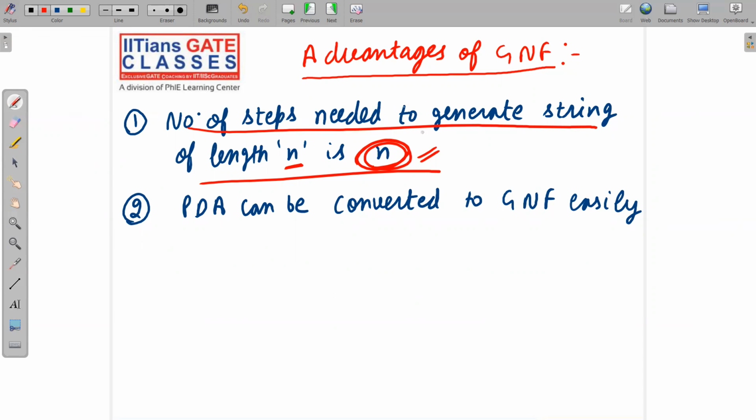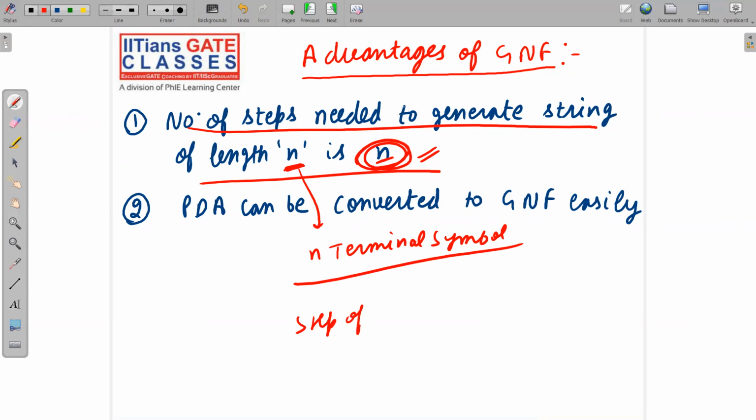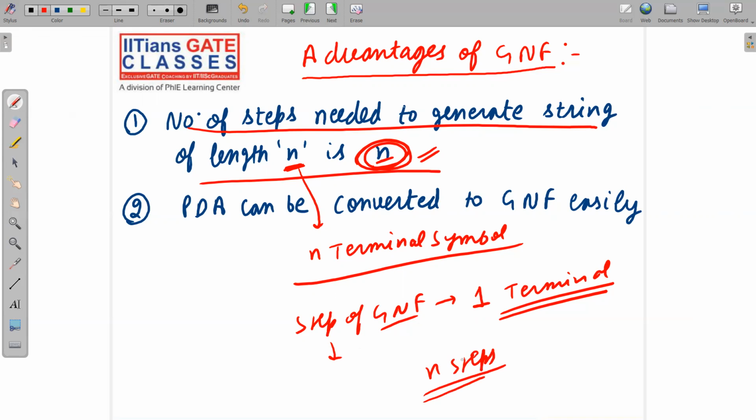I'm saying number of steps needed to generate string of length n is n. How will you prove it? If string is of length n, that means it will have n terminal symbols, and each and every step of GNF is giving us one terminal. So how many steps we needed? Obviously n steps. That's it. Okay. So now I think you have got the crystal clear idea.